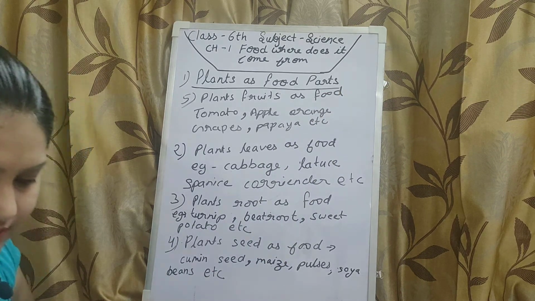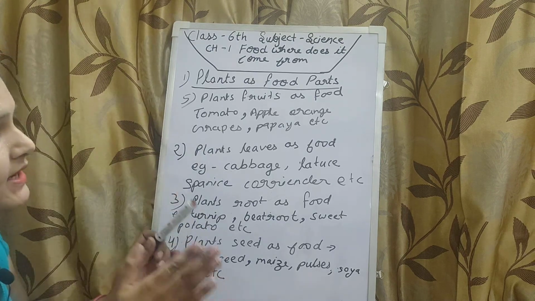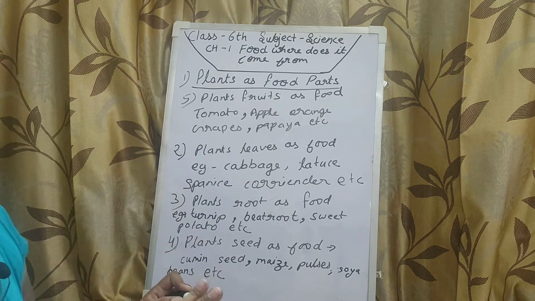So these are the things we get as food from the plants.